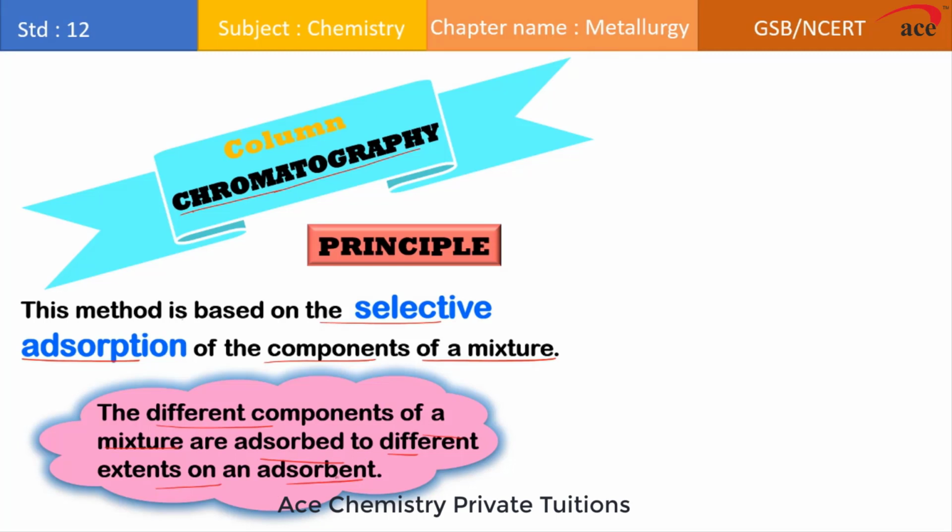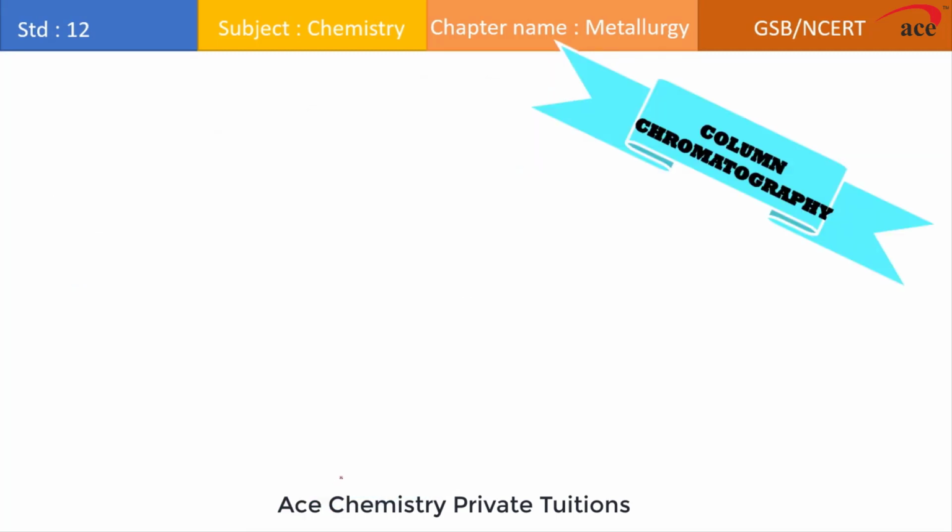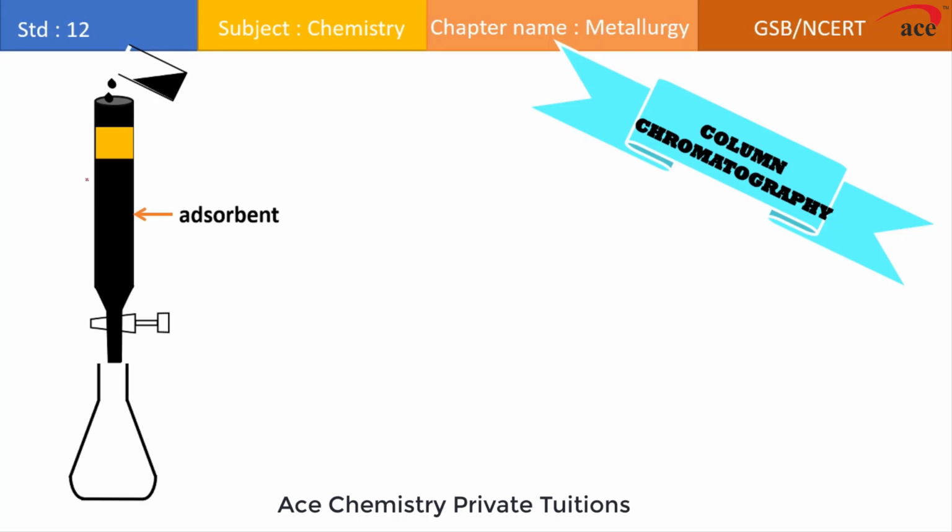Now, if it is applied for the refining of the metal, basically in the case of column chromatography, there is a column and it is filled with a material which is acting as what? Adsorbent. When I'm saying adsorbent, the function of this substance is to adsorb another substance onto its surface.